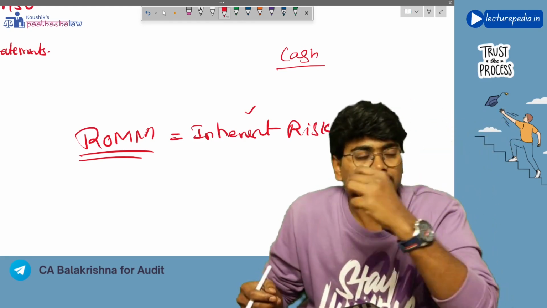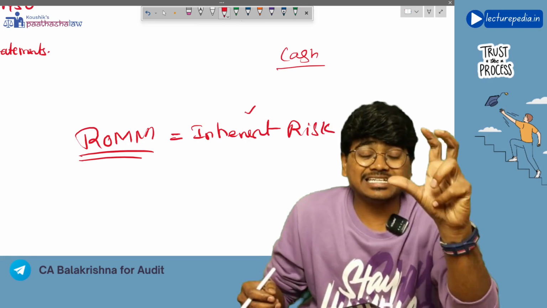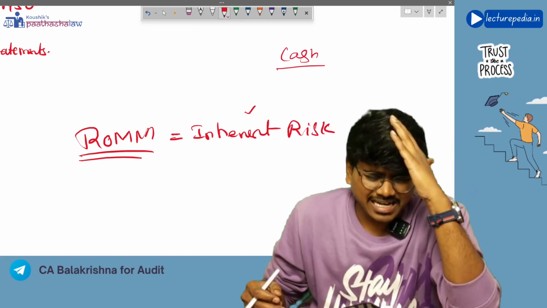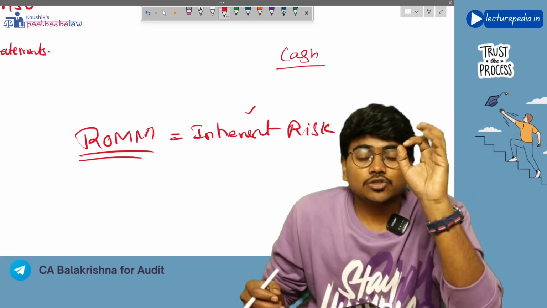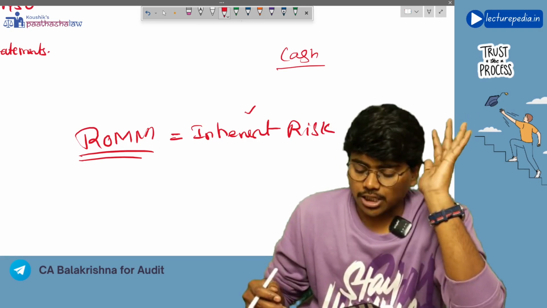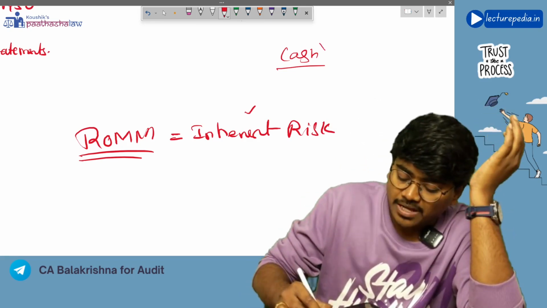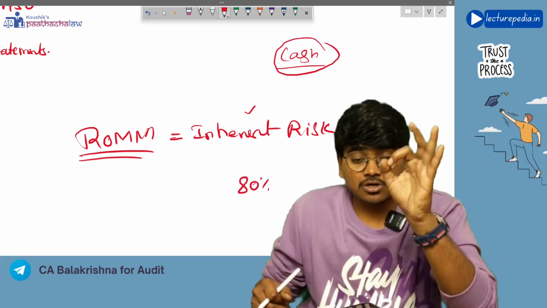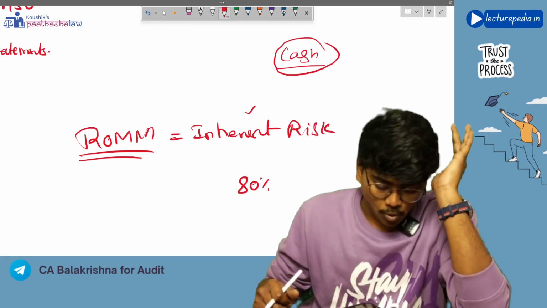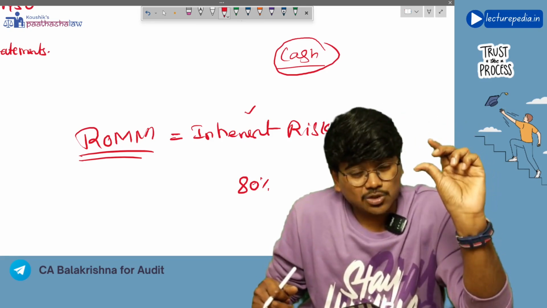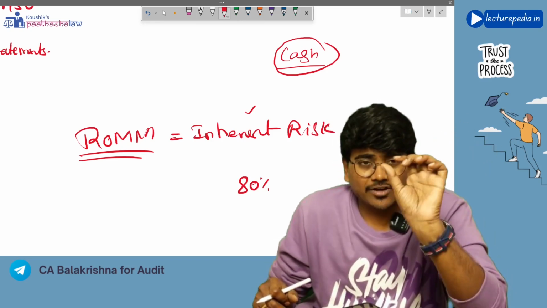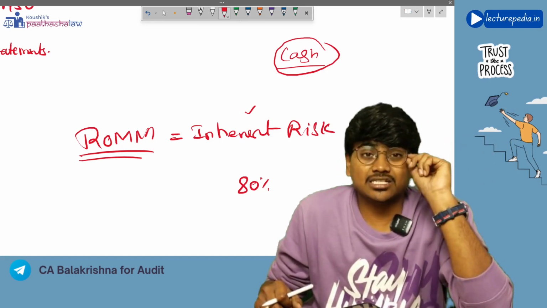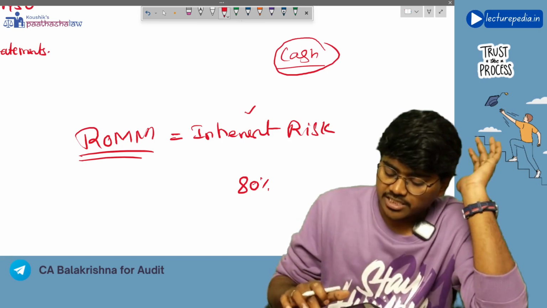Let's say for example cash. For cash, what is the inherent risk? The inherent risk for cash is theft. Cash is subjected to theft. It is the inherent risk of cash, right? So you have to first of all calculate inherent risk. Now let's say, in case of cash, the inherent risk of being subjected to theft is 80%. So inherent risk for cash is 80%. You will have to calculate risk of material misstatement for each and every item. Like for cash you are calculating, you should also calculate for fixed assets, for sales. Like this, for each and every item you have to calculate risk of material misstatement. Inherent risk is 80%.